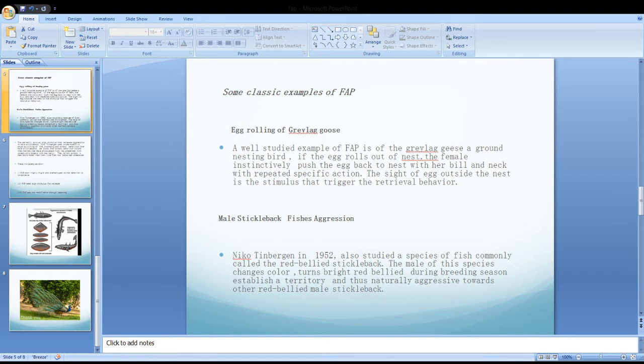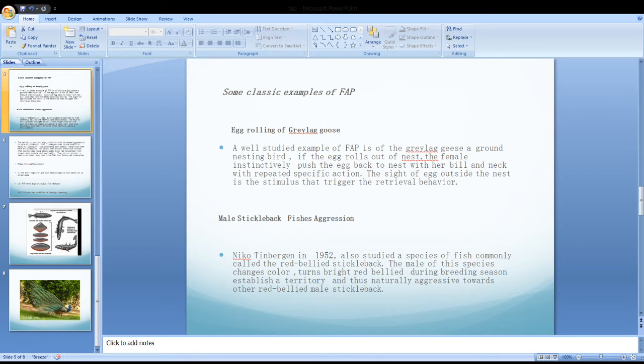A well-studied example of FAP is the greylag geese. The greylag goose is a ground nesting bird. If the egg rolls out of the nest, the female instinctively pushes the egg back to the nest with her bill and neck with a repeated specific action. The sight of the egg outside the nest is the stimulus that triggers the retrieval behavior.